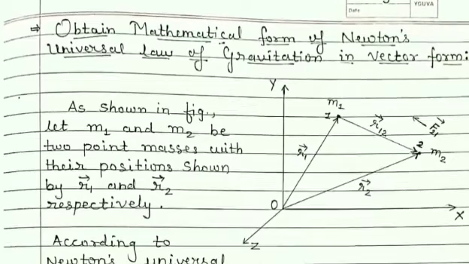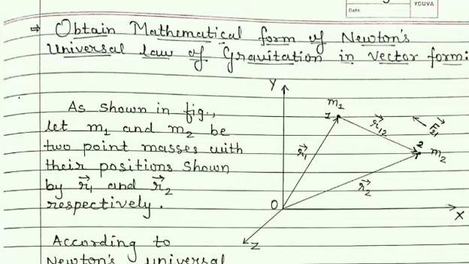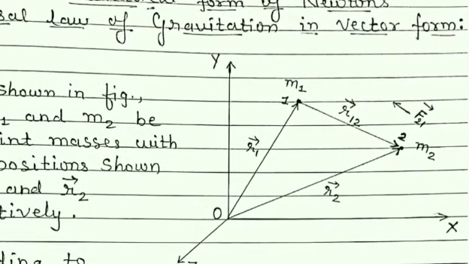So now let us obtain the mathematical form of this universal law of gravitation in vector form. This is an important theory. Students, here a three-dimensional coordinate system is shown.